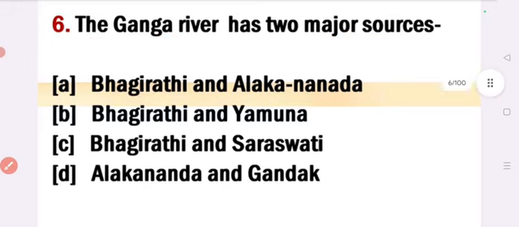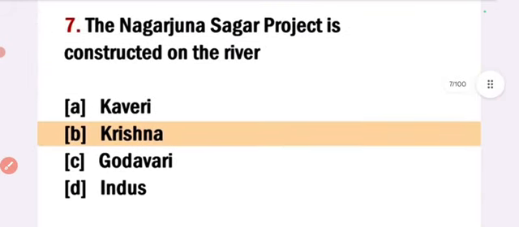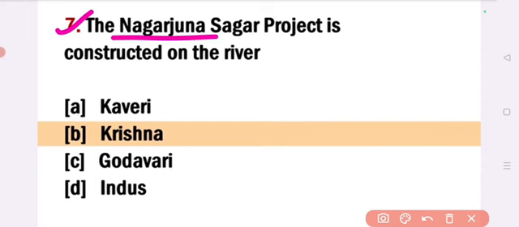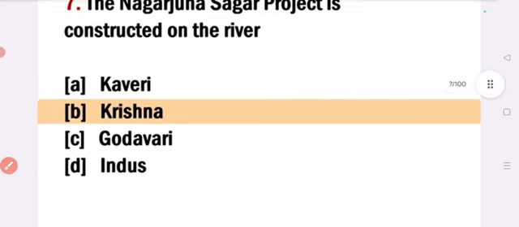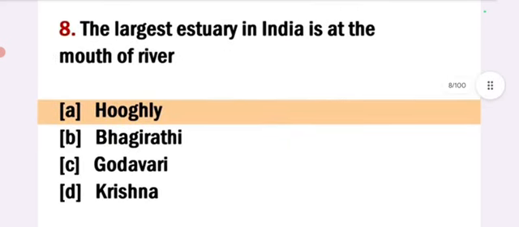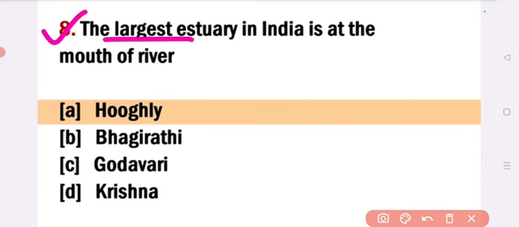Next question is, the Nagarjuna Sagar project is constructed on the river? Answer, option B, Krishna. The Nagarjuna Sagar project is constructed on the river Krishna. Next, the largest estuary in India is at the mouth of river, option A, Hooghly. The largest estuary in India is at the mouth of the river Hooghly.